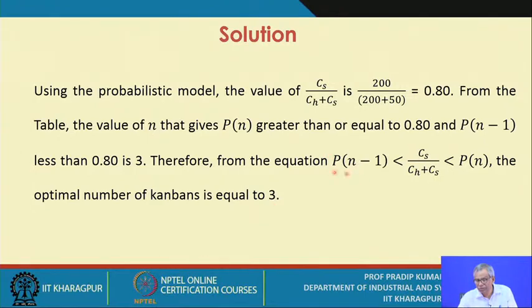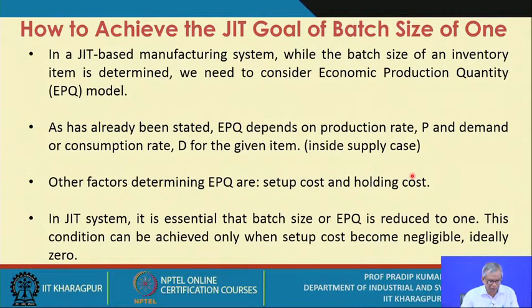Just refer to the previous lecture sessions, where we have already derived this expression to determine the optimal number of Kanbans in a probabilistic model. So this is a simple approach, and you know how to get this relationship, and so this is the solution.